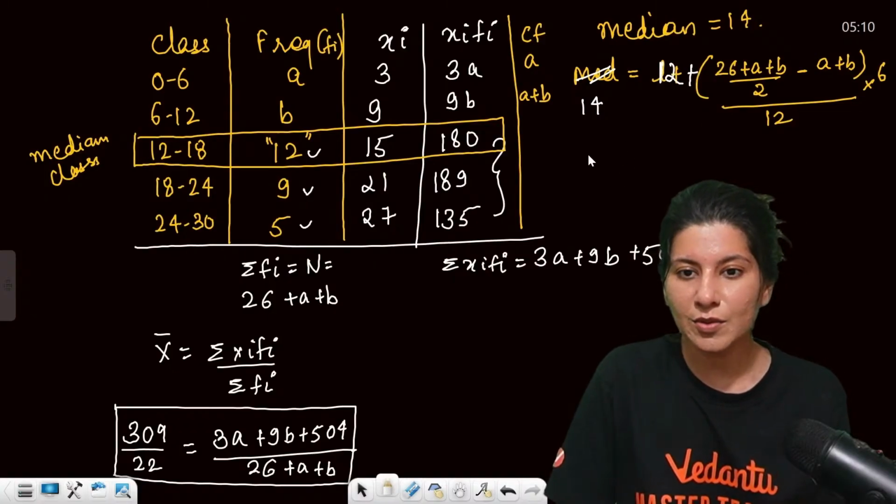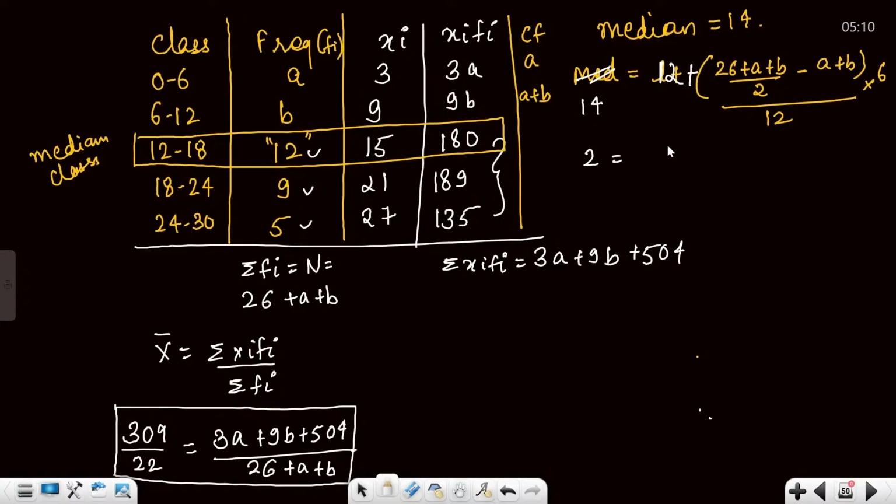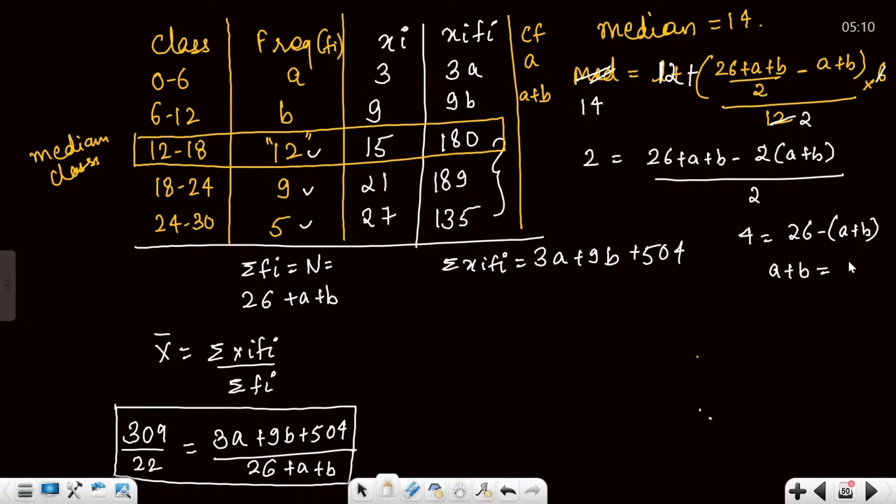So this is going to become 2 is equal to the calculation, because 14 minus 12 is 2. 26 plus a plus b minus 2a plus b upon 6, into 6. 6 twos are 12, so 4 is equal to 26 minus a plus b. So a plus b is coming out as 26 minus 4, that is 22.